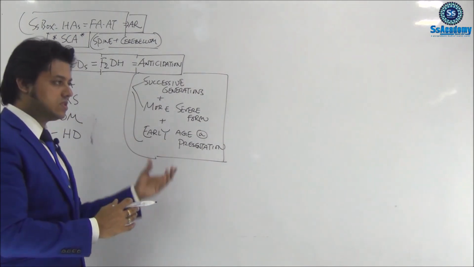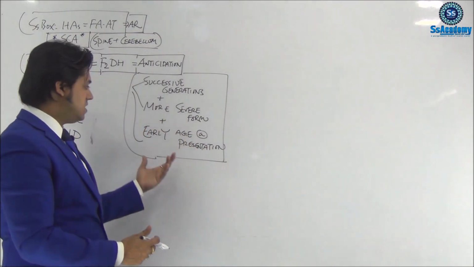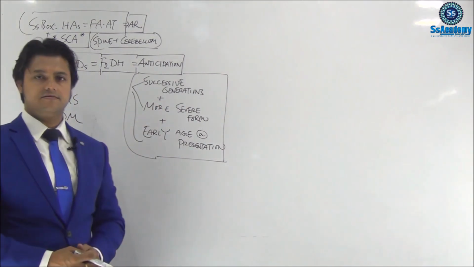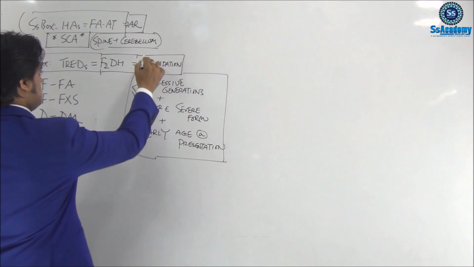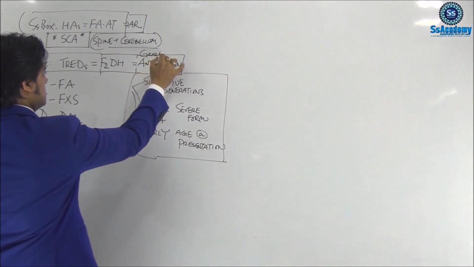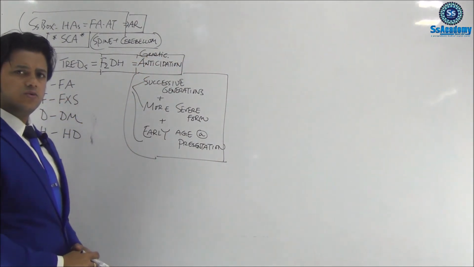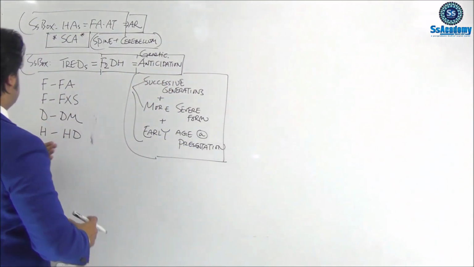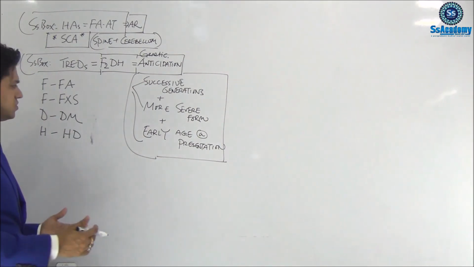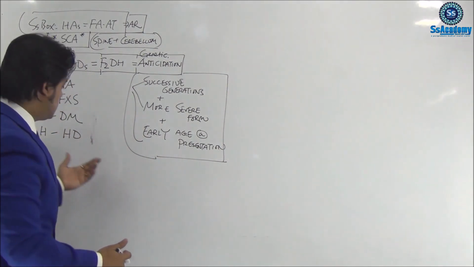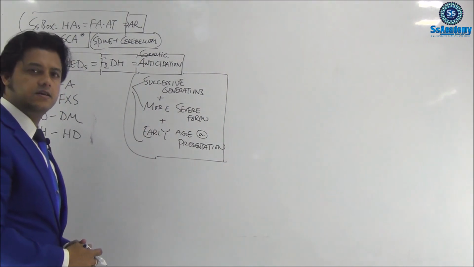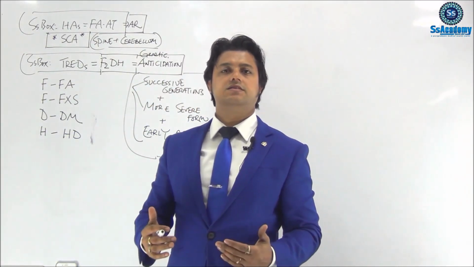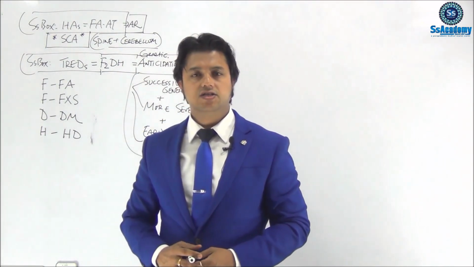Successive generations with more severe form and early aged presentation, that is called anticipation, genetic anticipation. What does it mean? Let me give you an example. As we have the diseases Friedreich's ataxia, Fragile X syndrome, dystrophia myotonica, as well as Huntington's disease, let's give an example of Huntington's disease. Huntington's disease is an important cause of chorea. So Huntington's chorea.